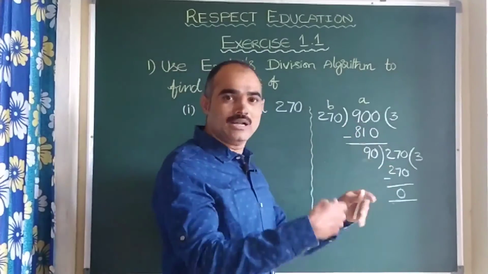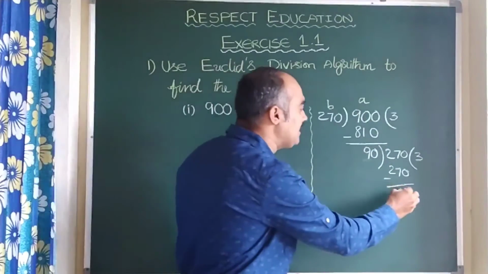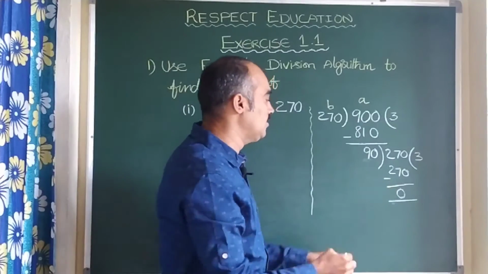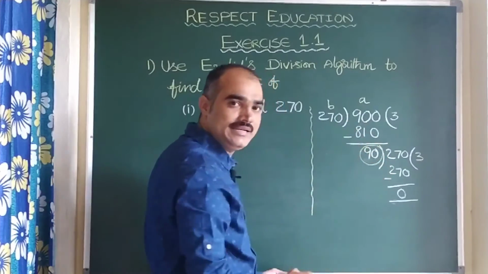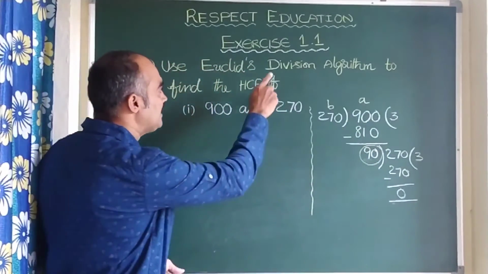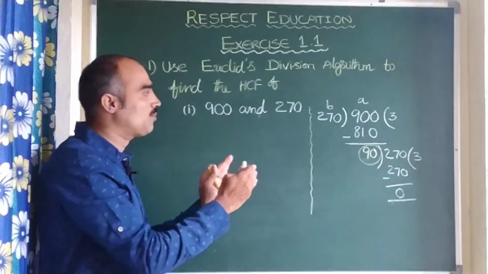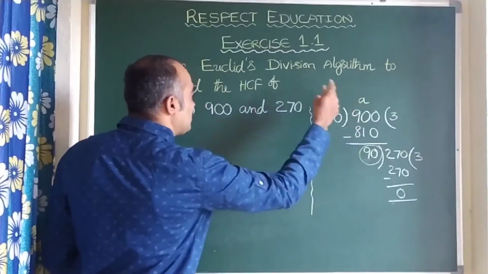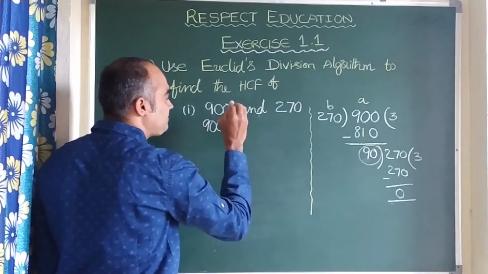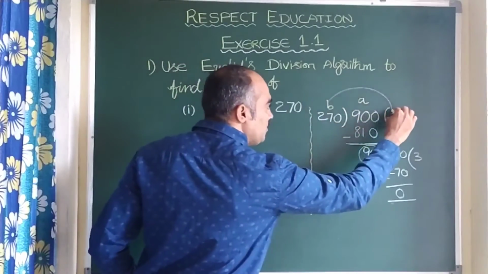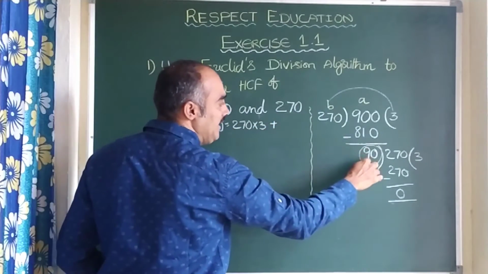So forget about the Bahubali characters, children, but see this number: it continues till the remainder gets 0. When the remainder gets 0, who made the remainder 0? He will be the hero, none other than the HCF, which is 90. But the thing is that we need to write the steps. Division algorithm means it needs perfect steps, a structure of proper steps. So let us write here, children. First of all, 900 can be written as 270 into 3 plus 90.